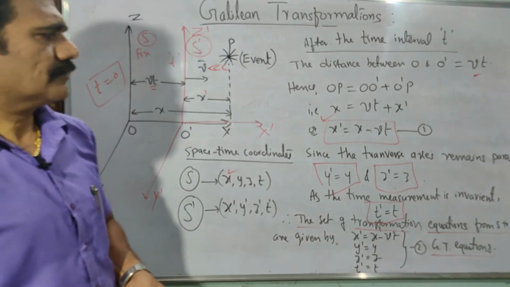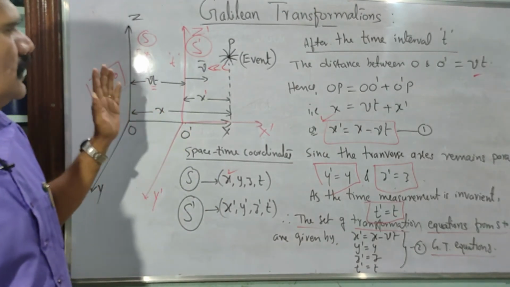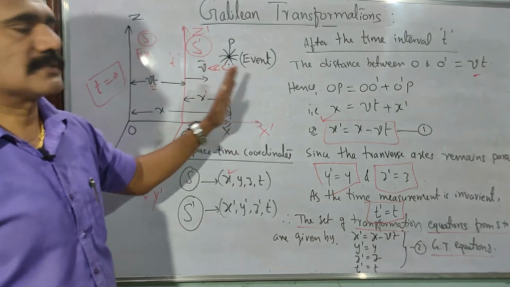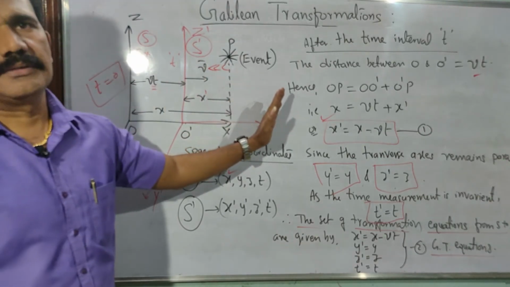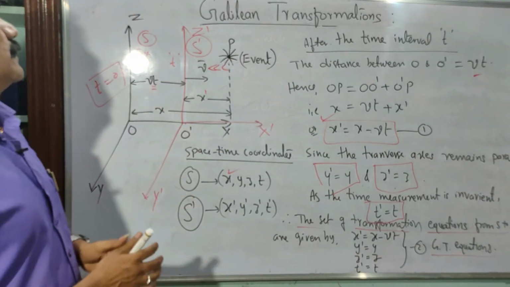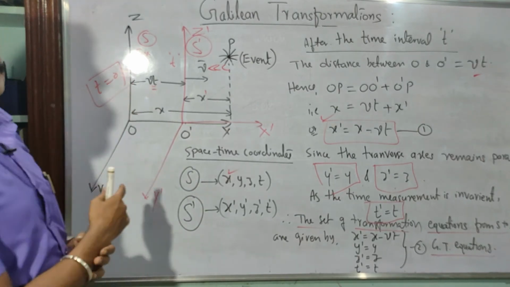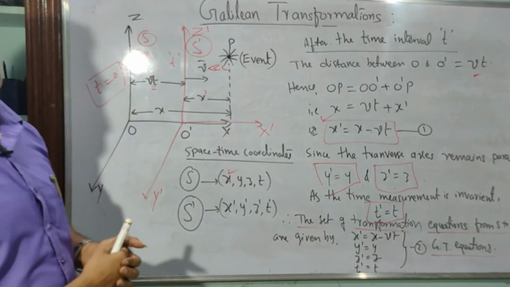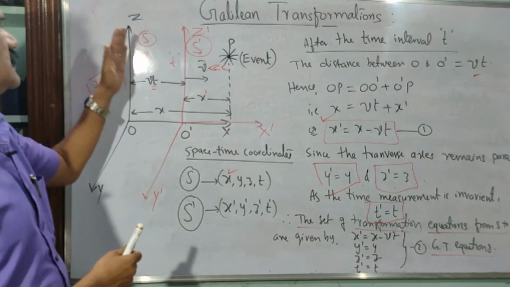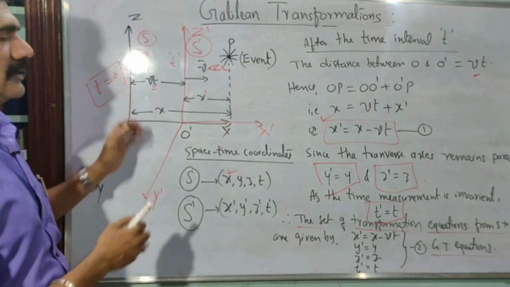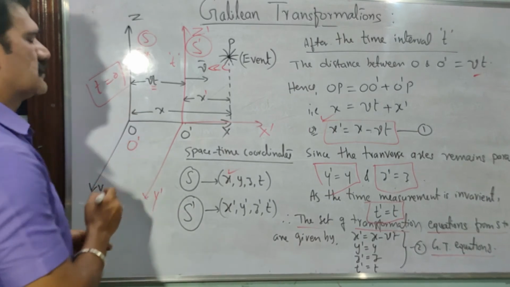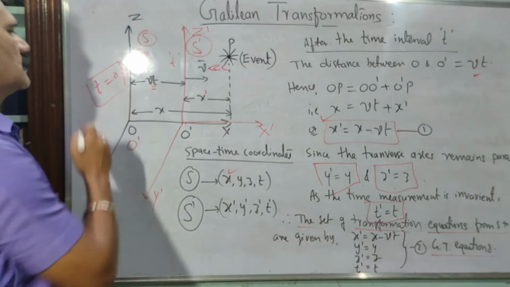Now, in this example, S dash is considered as moving with respect to S along the x-axis. Suppose I assume the frame of reference S is moving with respect to S dash. Initially, as I said, S and S dash are coinciding at the point O, O and O dash coinciding like this, at time t equal to 0.